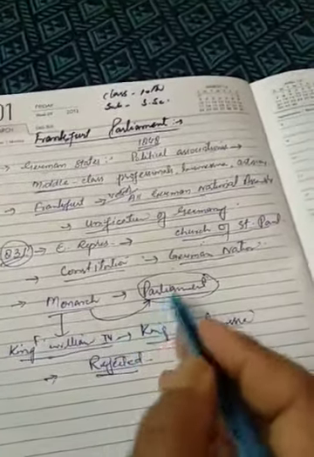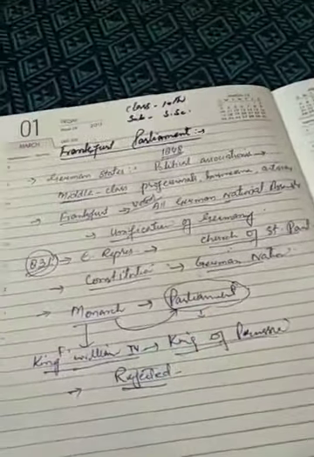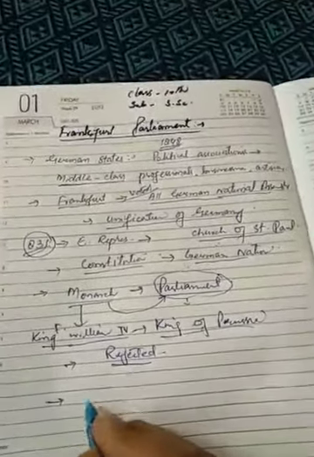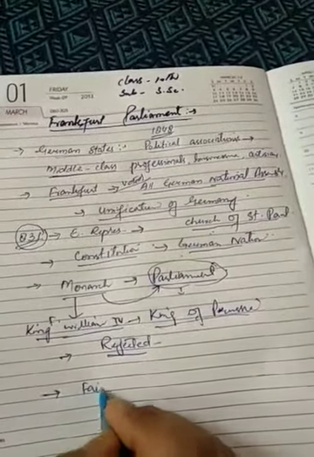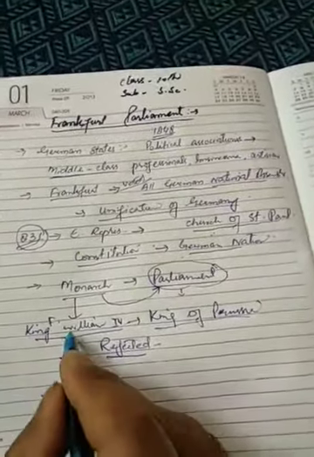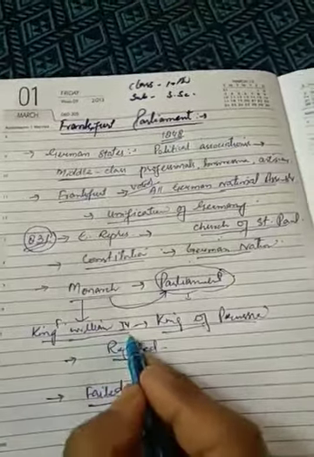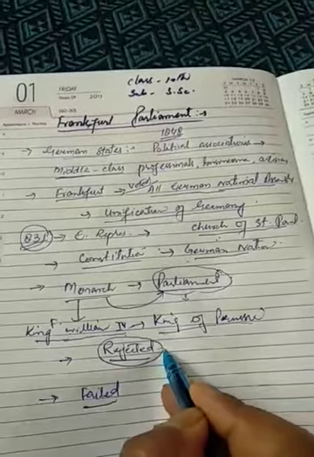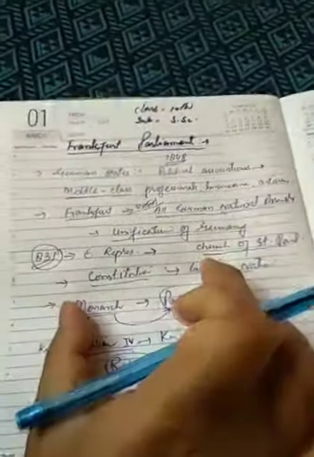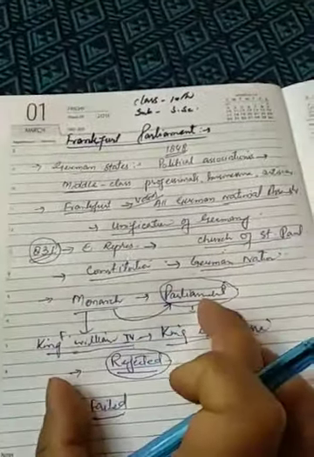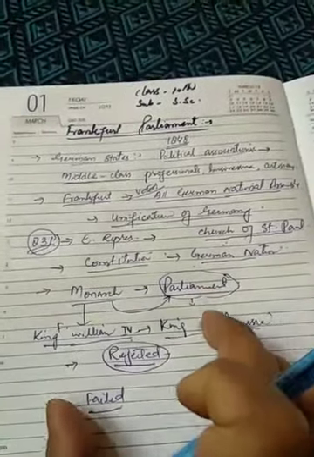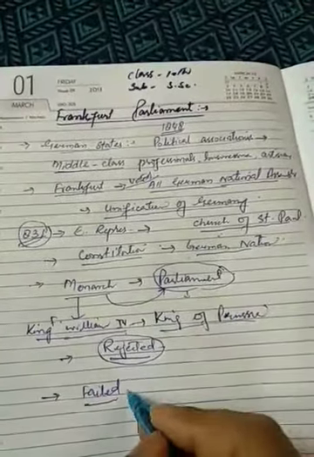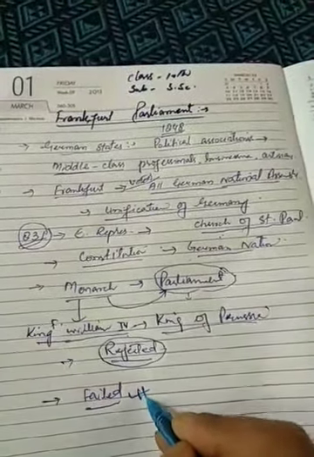He was not ready to accept any demand from these elected representatives. So at last, the Frankfurt Parliament failed, because the king of Prussia rejected the offer that he would be the king of future Germany.